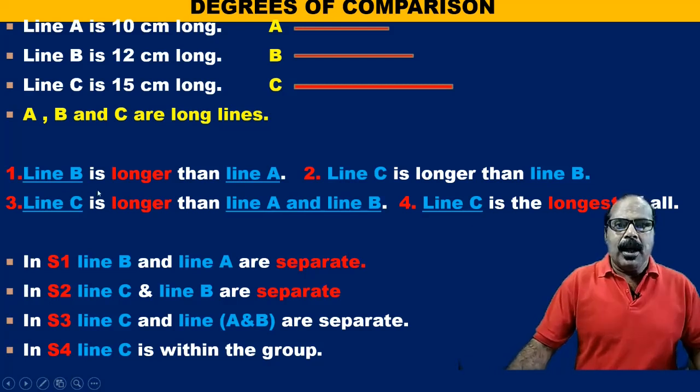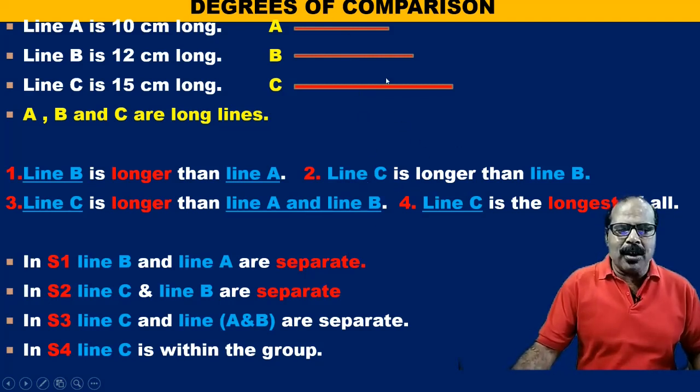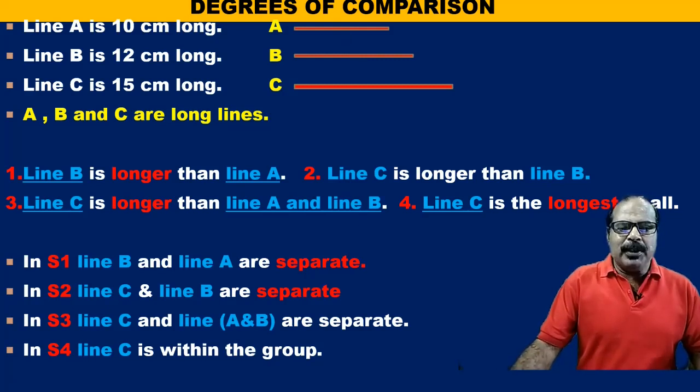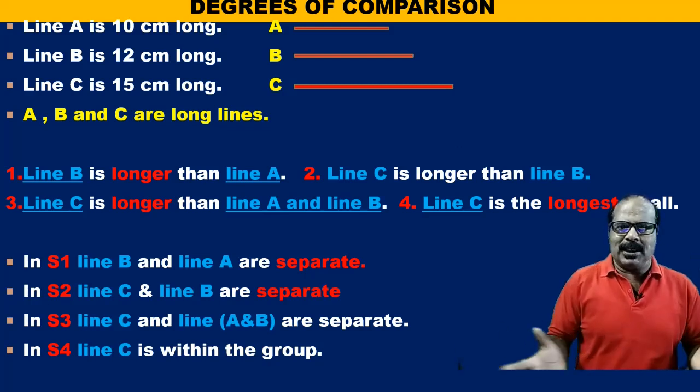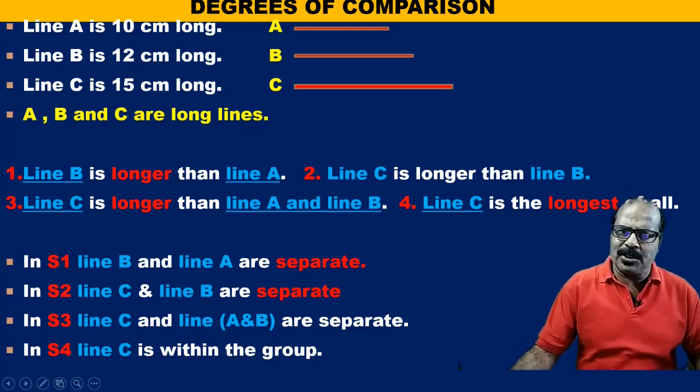First of all, line B is longer than line A, line C is longer than line B, again line C is longer than both line A and line B. Now, of these three lines, line C has the highest degree of quality in length. So, line C is the longest of all.